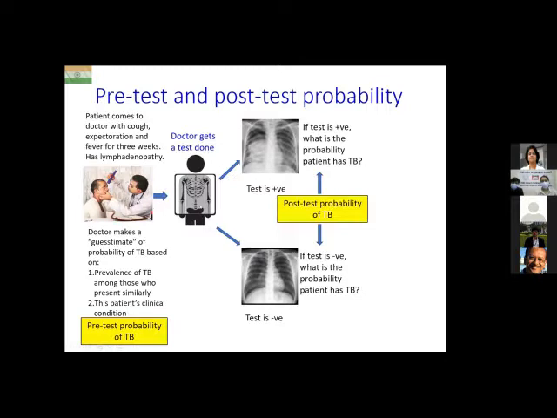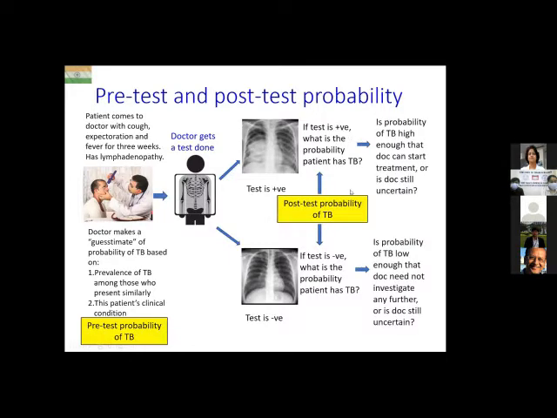On the other hand, if the test is negative, then the doctor again asks himself or herself that, okay, there was a certain pre-test probability, but now that the test is negative, what is the revised probability that the patient has tuberculosis? So this revised probability after the test result is available is known as the post-test probability. So the post-test probability of tuberculosis.